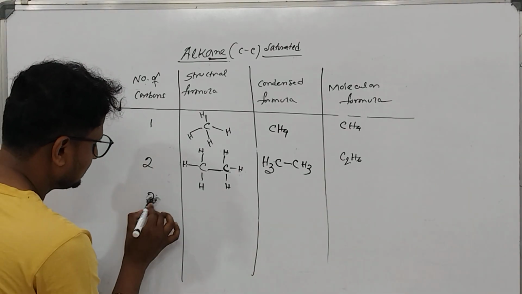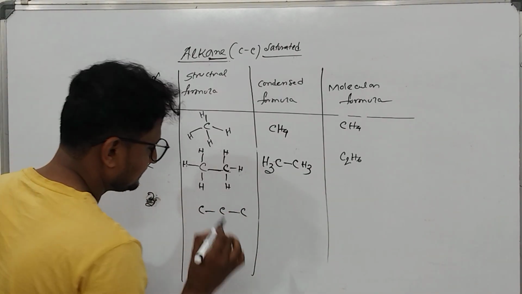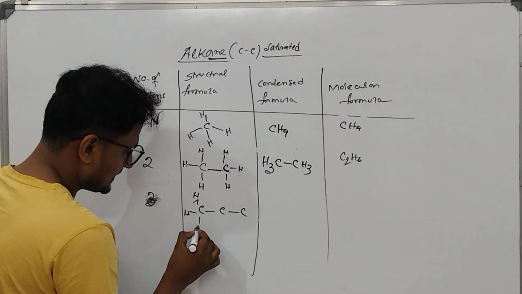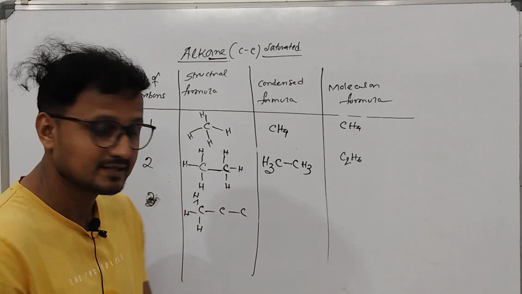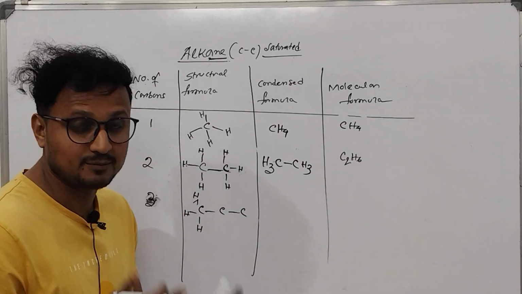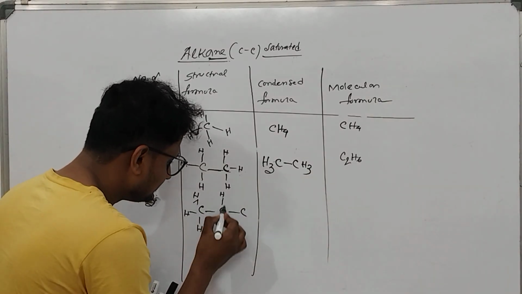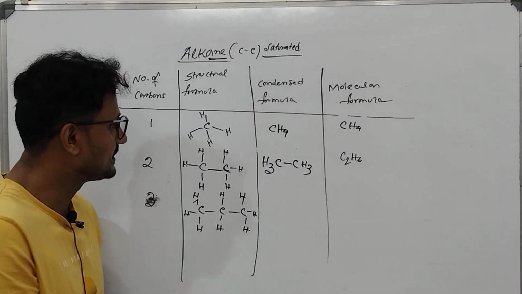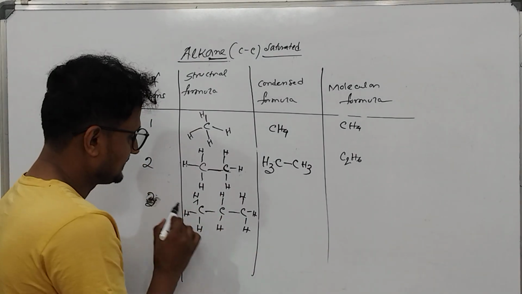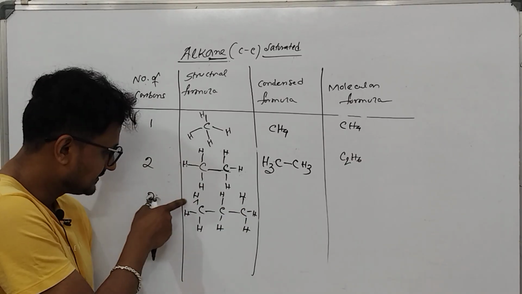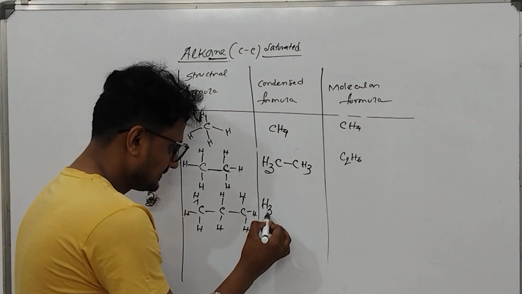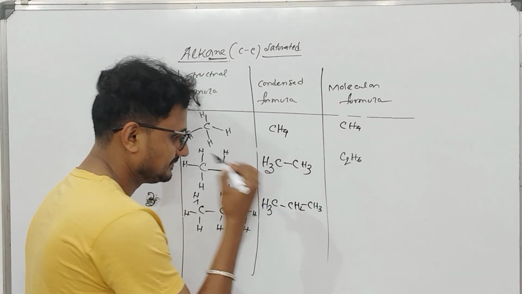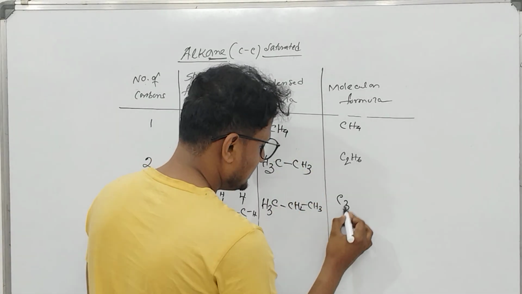Like this you can increase the number of carbons. Suppose 3 carbons are there. For the end carbon, 3 bonds. For the central carbon, how many bonds are left? Tell us. How many hydrogens are left here? 2. So this is a single bonded compound having 3 carbons. How to write the condensed formula? How many hydrogens are here? 1, 2, 3. Then bond CH2 bond CH3. Molecular formula C3H8.